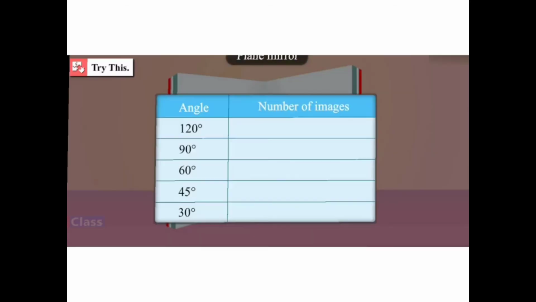So when a person is standing in front of a mirror or a thing is kept in front of a mirror and many more mirrors are there, then you are going to get one image, or you can get three images, five images, nine images, or it can be infinite images also.